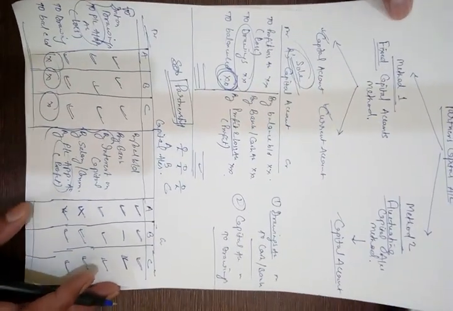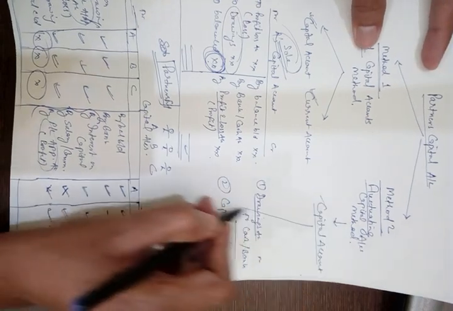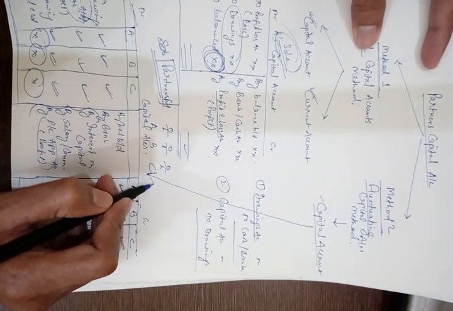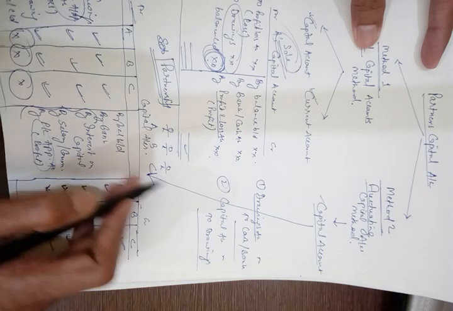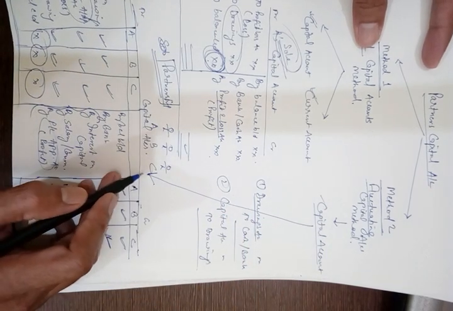As far as the fluctuating method is concerned, this is nothing but the fluctuating method of maintaining capital accounts. Why it is called the fluctuating method, I shall discuss in the next class.